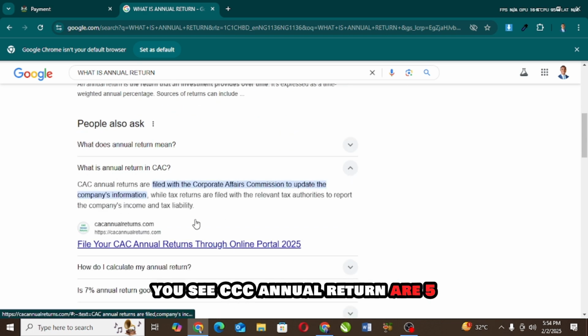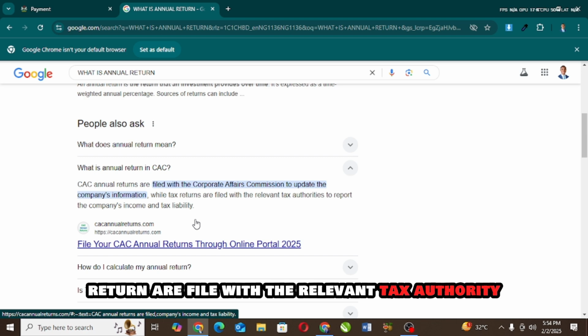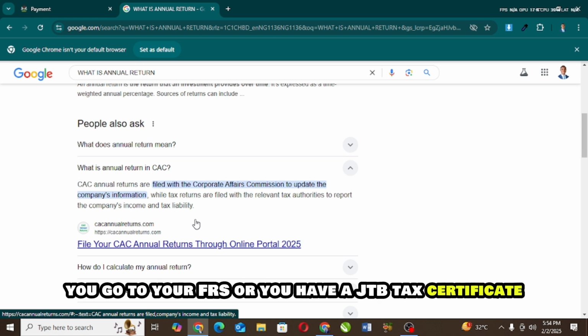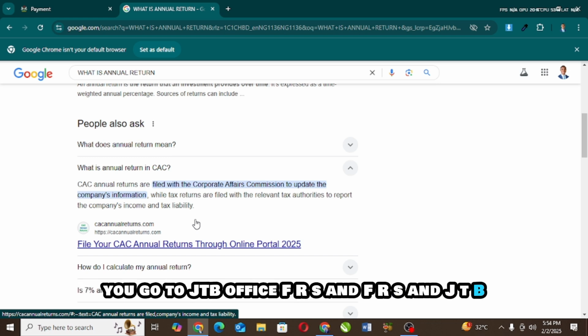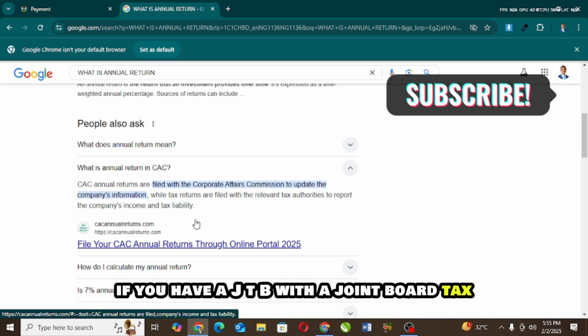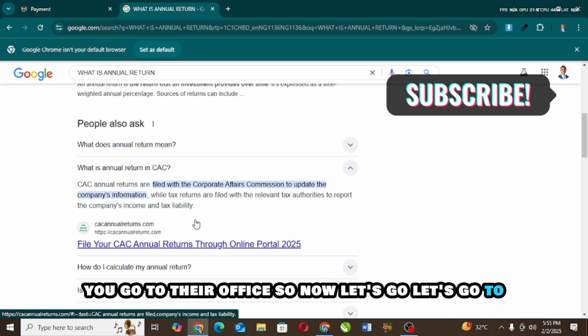CAC annual returns are filed with the Corporate Affairs Commission to update the company information, while tax returns are filed with the relevant tax authority to report the company income and tax liability. If you want to file for CAC annual return, you can only do that on CAC portal. If you want to file your tax return, you go to your FIRS, or if you have a JTB tax certificate, you go to the JTB office. FIRS and JTB are just like a brother and sister. They are government bodies that collect tax. So if you have an FIRS tax certificate, you go to FIRS. If you have a JTB, you go to the Joint Tax Board office.